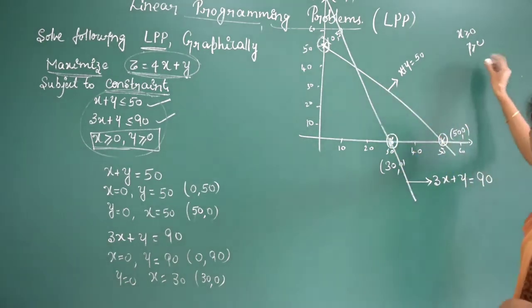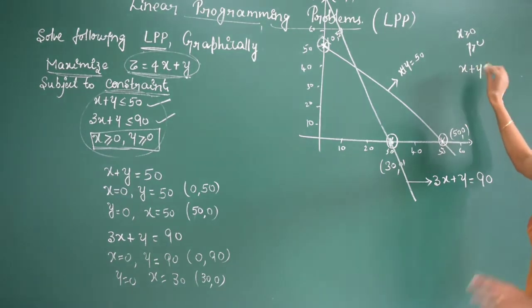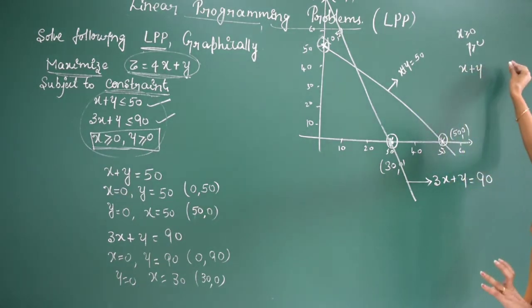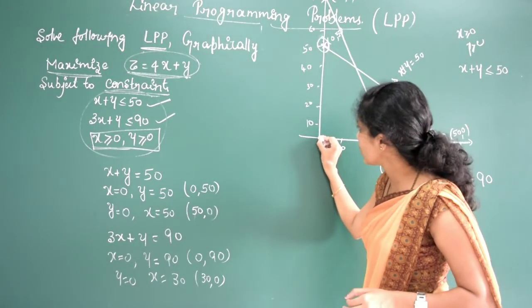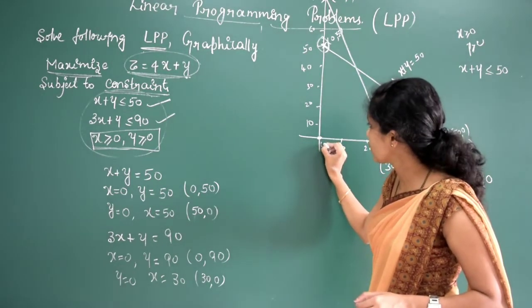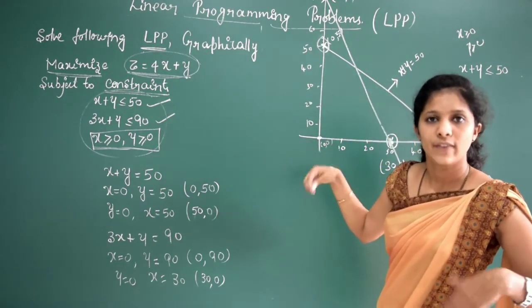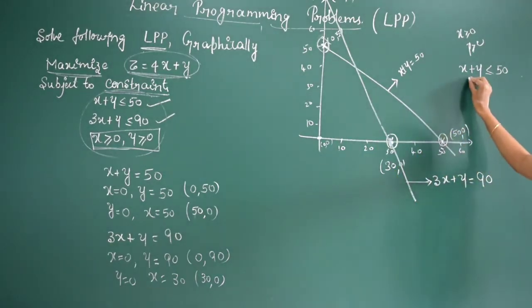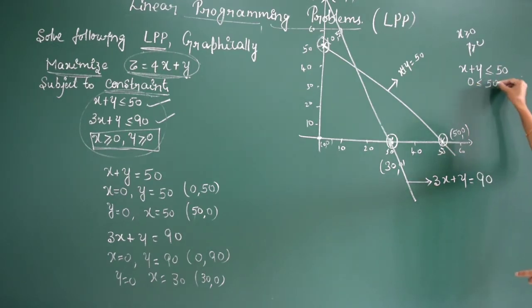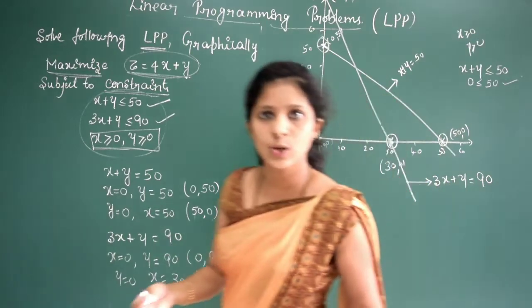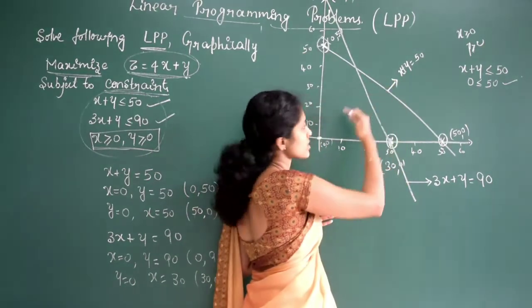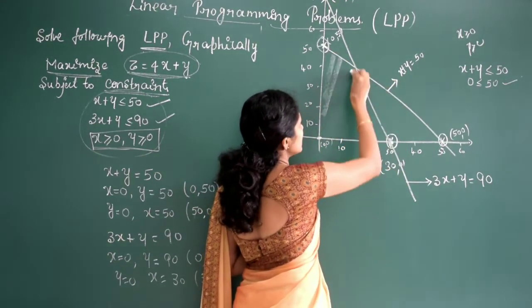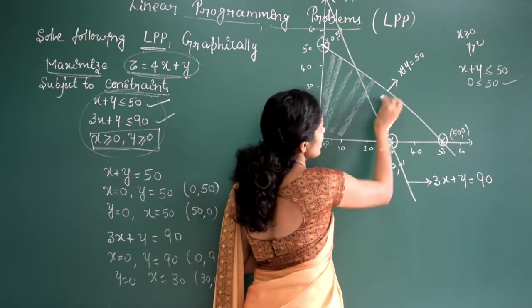First we will consider the first inequality. Nothing is new here; you have studied this one. x plus y less than or equal to 50. To find the solution region, what will we do? We have to substitute the origin, 0, 0, and check whether it is possible or not. If I substitute x is 0, y is 0, it will be 0 less than or equal to 50. Is it true? Yes, 0 is less than 50. So the solution region for this one includes the origin. So I can consider the down part. This will be the solution region for the first one.